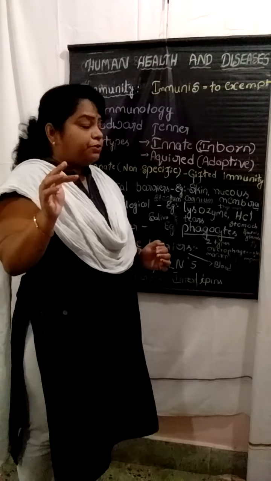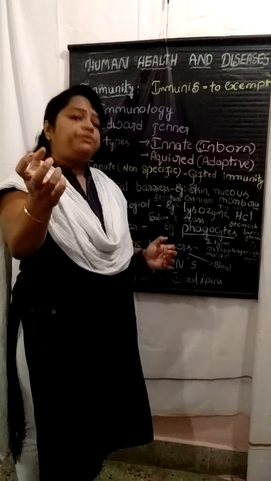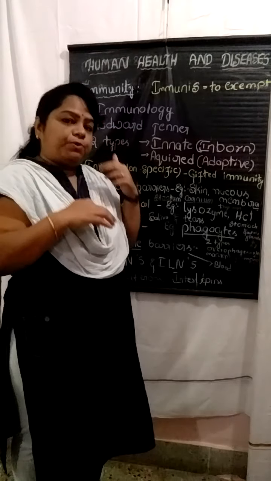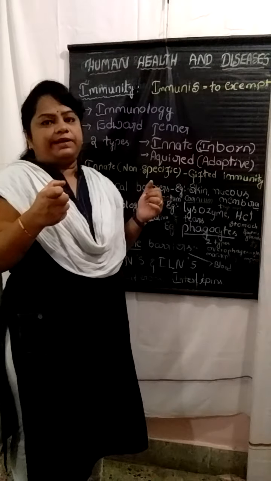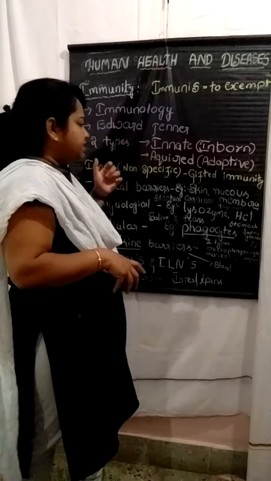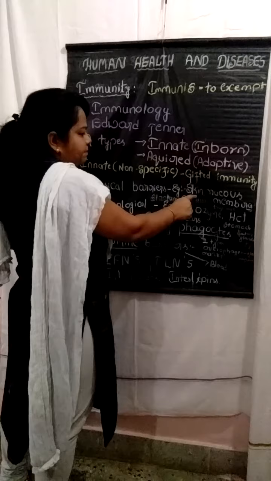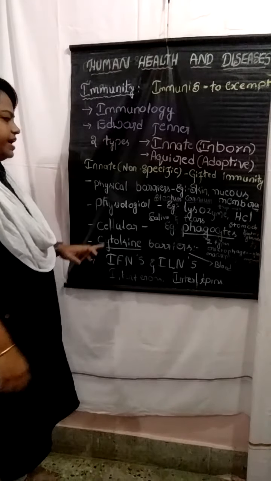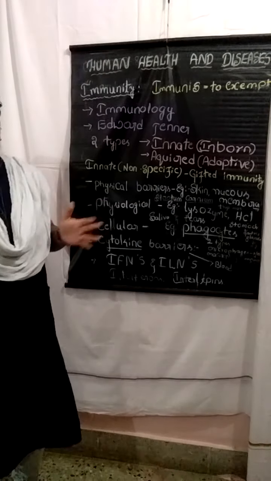This mucous membrane functions like this: whenever microorganisms enter our body through the air, it traps the microorganisms, holding them, in order to prevent them from entering completely into our body. This is what we call the physical barriers. The first one is the physical barriers. Examples: the mucous membrane, which traps the microorganisms, and another one, the skin.